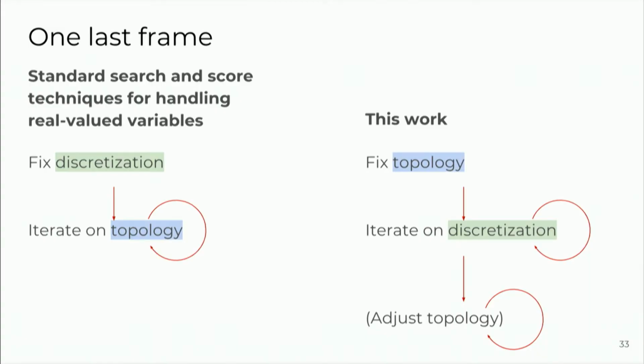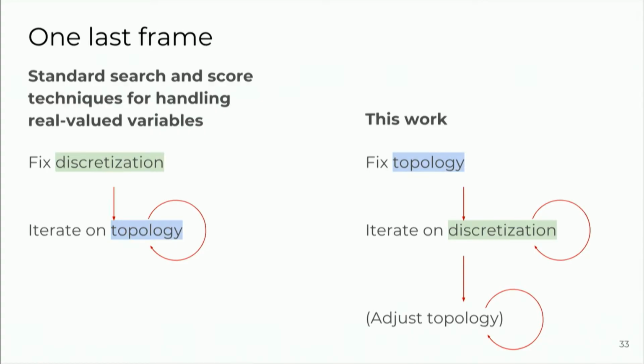One last way of looking at what this work did, I think this might be interesting to some folks in this room as a way to think about what this work is doing relative to other work. So basically, a standard search and score approach, if it's trying to handle real-valued variables, would first fix how it has discretized the variables, and then go ahead and iterate on the model structure, the topology.